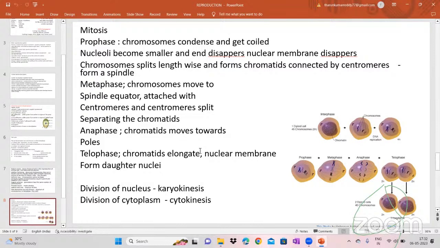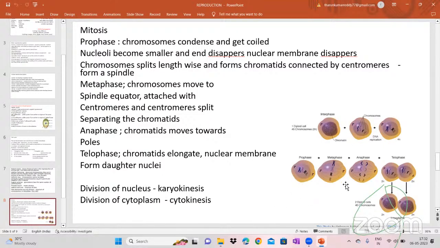Okay, so here you see the interface, you see the pictures, that is the interface. You know the interface, the period in between the two cell divisions is called as the interface. Okay, so after interface the G1 G2 S phases will be there, because here you see the DNA replication, DNA synthesis, what we will see in the upper. These three pictures gives the information of the interface and then G1, G2 and S stages.